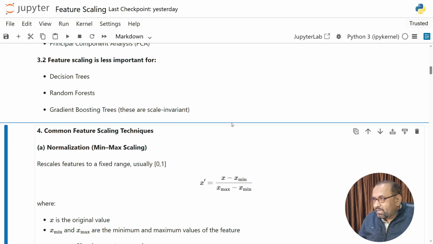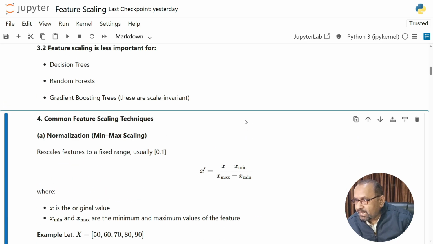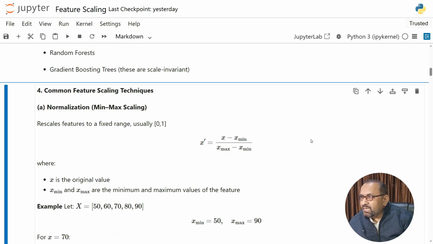Okay. So here you can see common feature scaling techniques, and this one rescales features to a fixed range, usually from 0 to 1. And here you can see the formula. Mathematically, x dash will be equal to x minus x minimum upon x maximum minus x minimum. So this is the required formula.